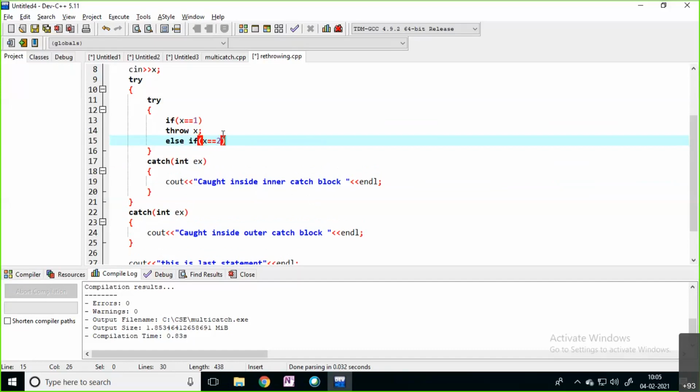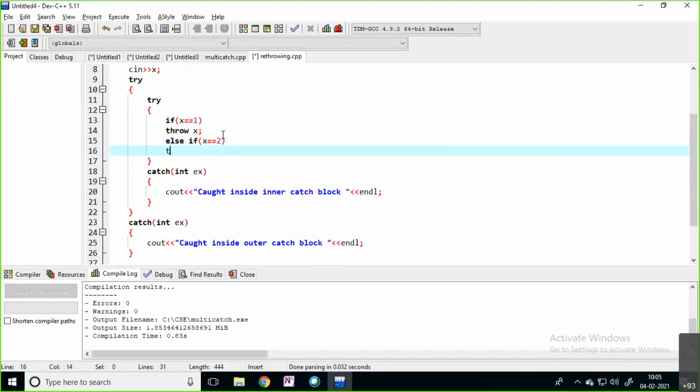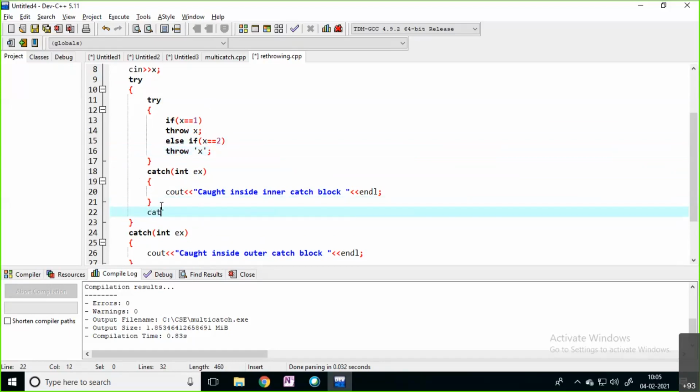If x equals 2, I will throw one character exception. For this, I'm writing one catch block.